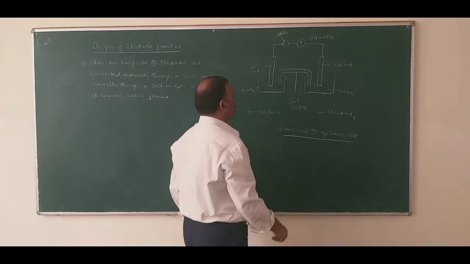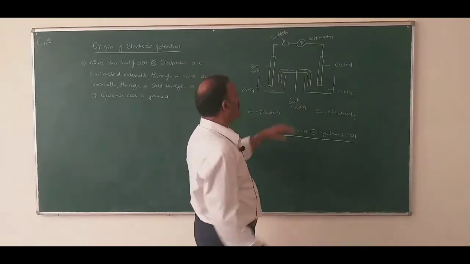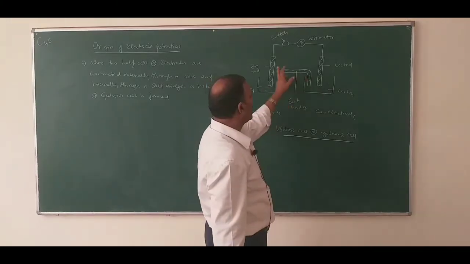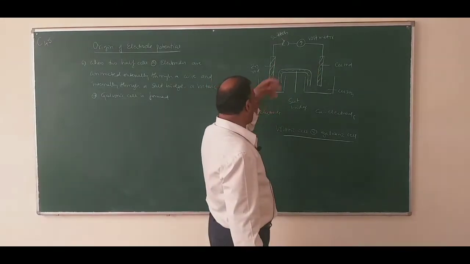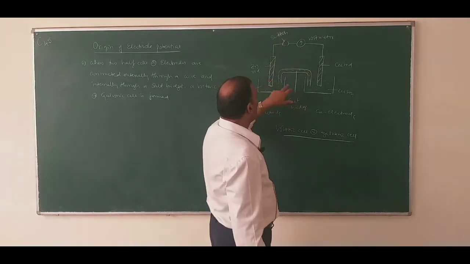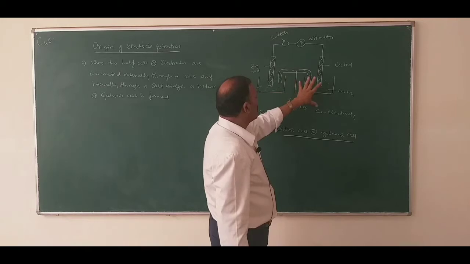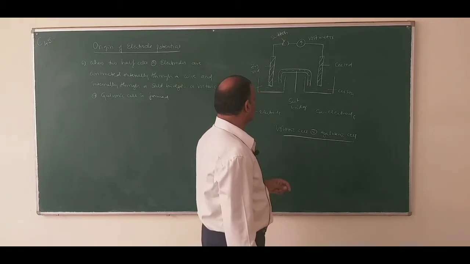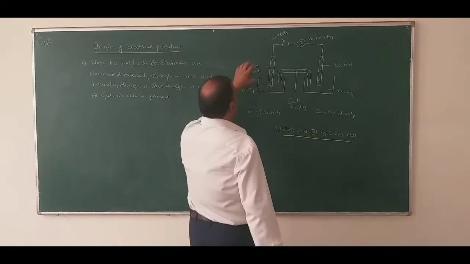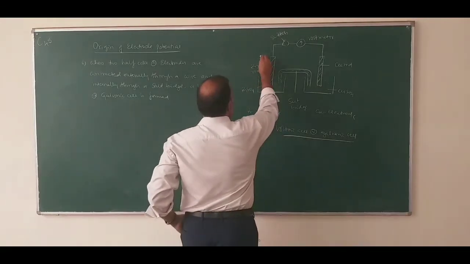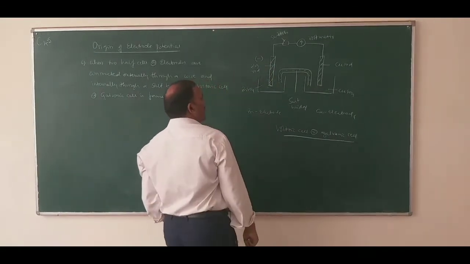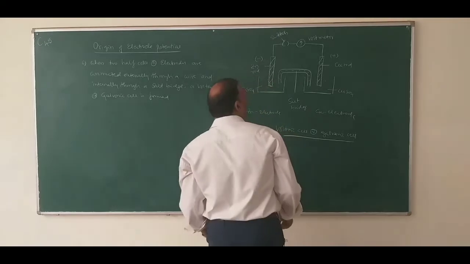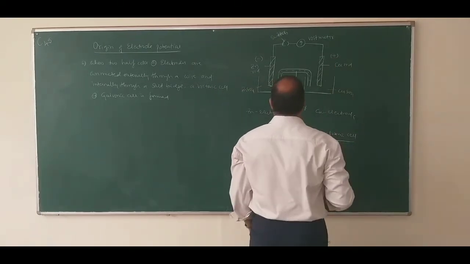A voltaic cell or galvanic cell is formed when two electrodes, namely zinc electrode and copper electrode, are connected externally through a wire along with a switch and voltmeter and internally through a salt bridge. You will get a cell known as voltaic cell or galvanic cell. So in this cell, oxidation takes place at the zinc electrode, therefore it is negatively charged, and reduction takes place at the copper electrode and therefore it is positively charged.